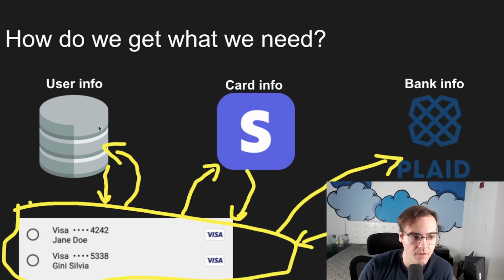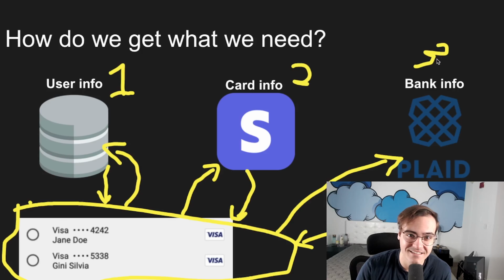Once we have all the information from these separate services, and critically, they need to be ordered. We need to get stuff from this one first, this one second, and this one third. Excuse my handwriting, it's not the best with a mouse. But once we have information from these separate services, then we can finally render our component here. The question is, how can we even get information from those three services?